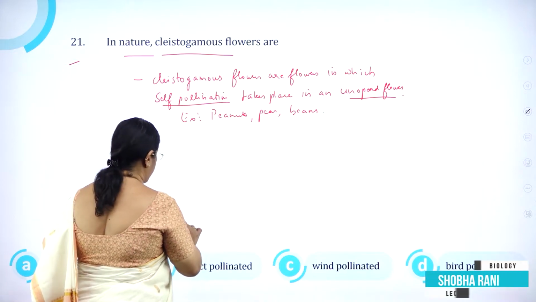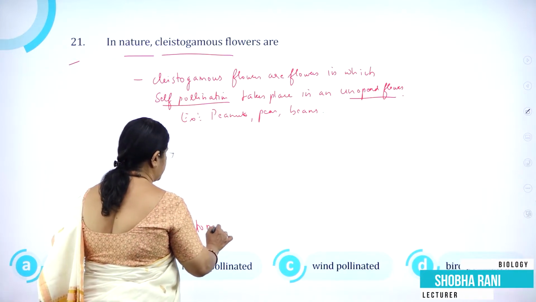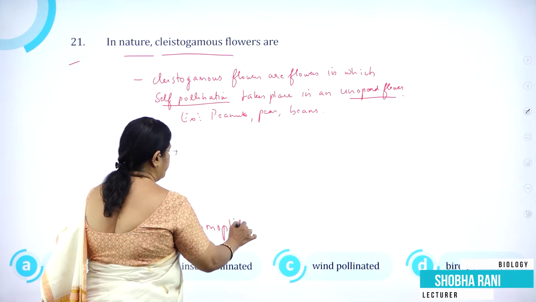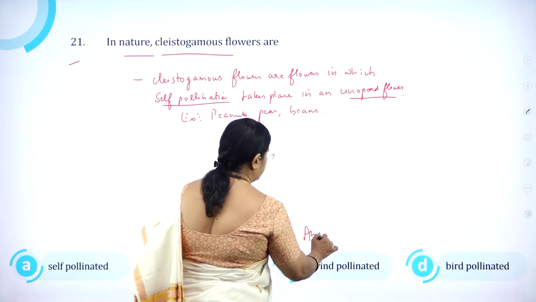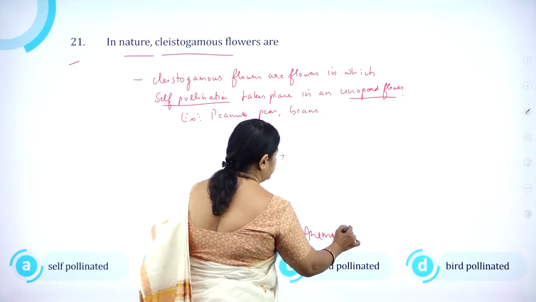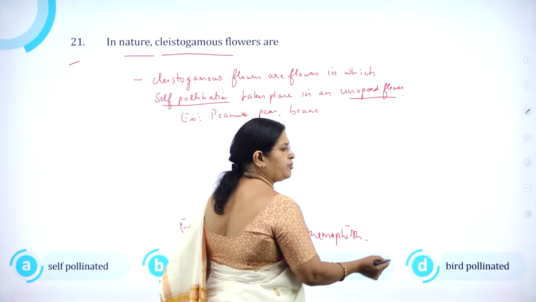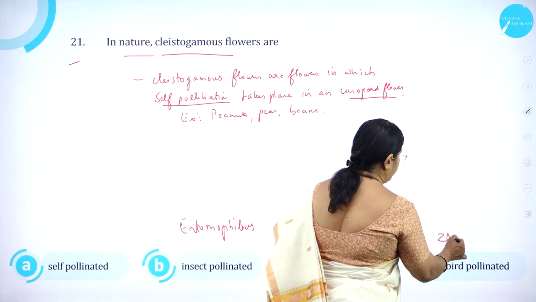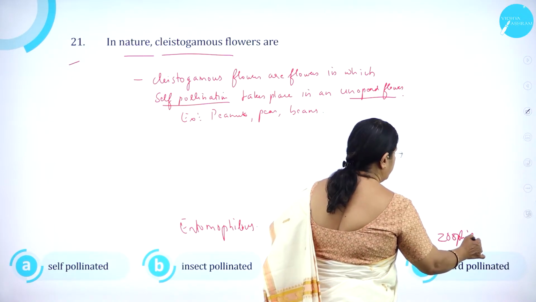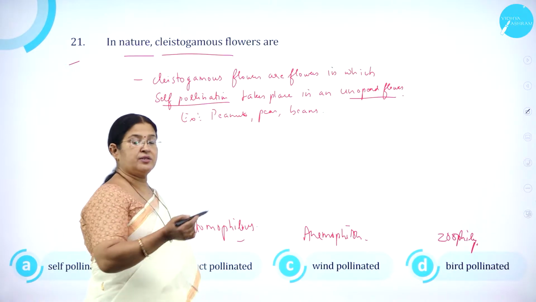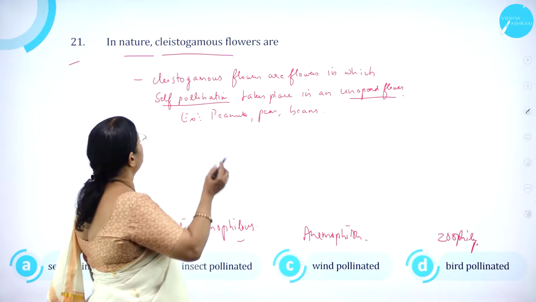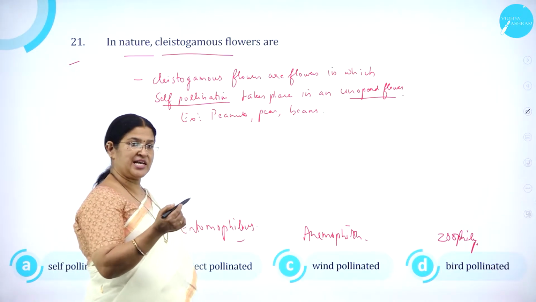Insect-pollinated is also called as what? Entomophilous. Then wind pollination, anemophilous. Bird pollinated, we also use the word called zoophily. Right? So we know there are two types of flowers where self-pollination is possible. That is cleistogamous flowers and chasmogamous flowers.